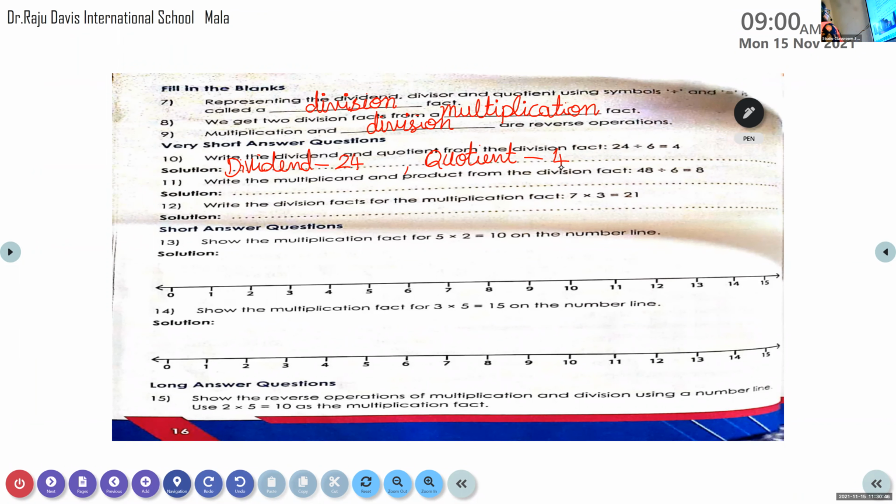And the next one, 21 divided by 3 is equal to 7. Okay, good. Thank you, ma'am.